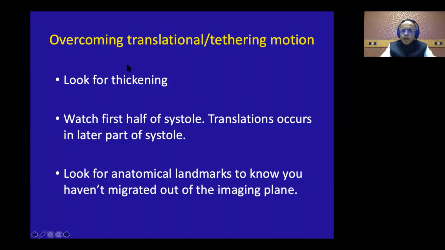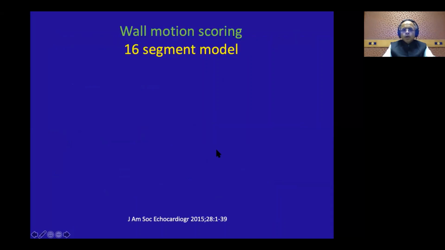So remember, regional wall motion abnormality assessment is the basic thing expected of an echocardiographer or for the MRI reader, but that is the most important thing, and that is the most basic thing, and this is the most difficult thing to master, and it takes years to master it well. So just remember all these steps and you will never miss any regional wall motion abnormality.